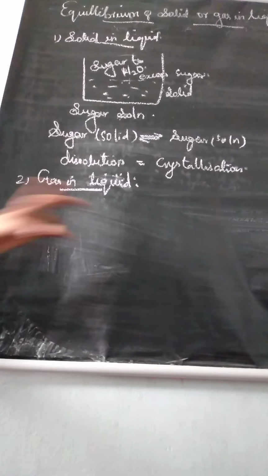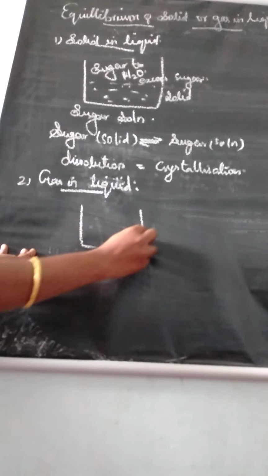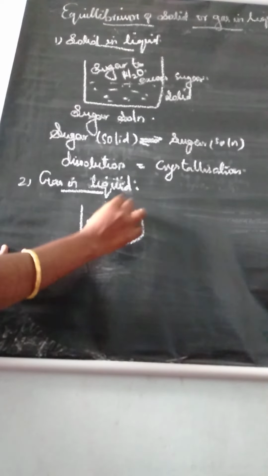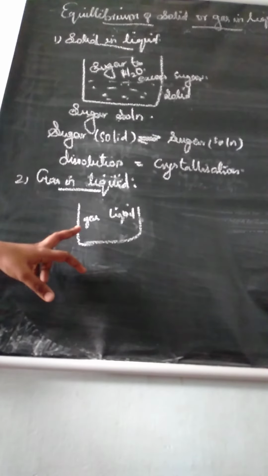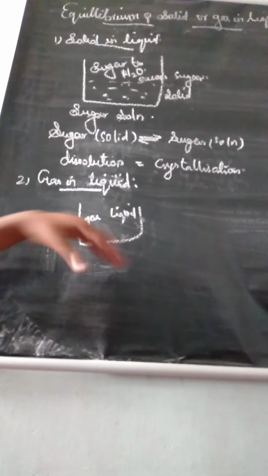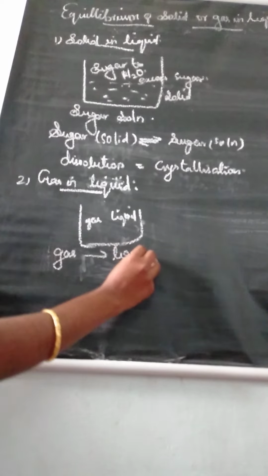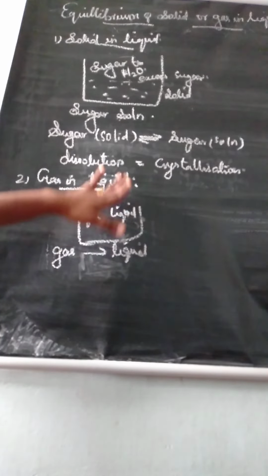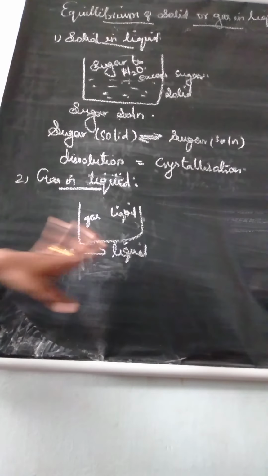Now the next topic, gas in liquid. Gas dissolves in a liquid under a given pressure. There will be an equilibrium between the gaseous molecules and the liquid.